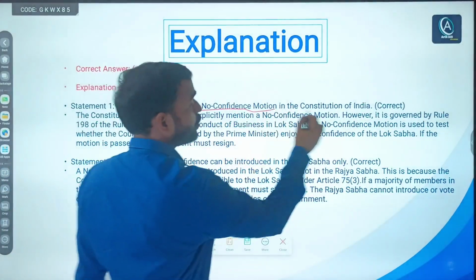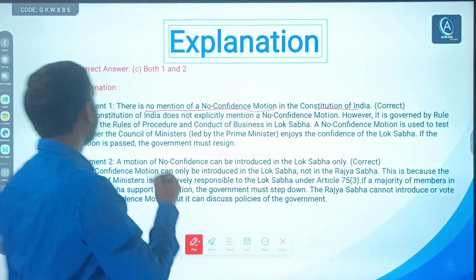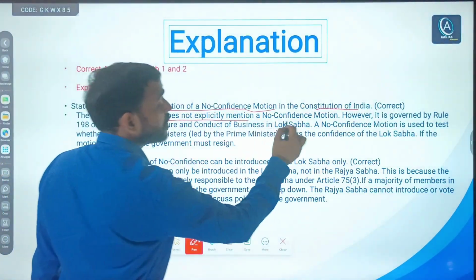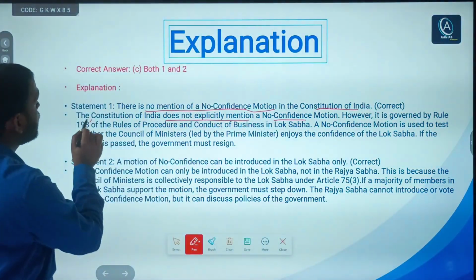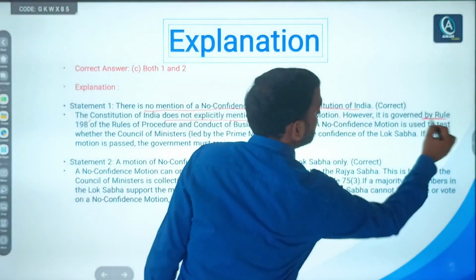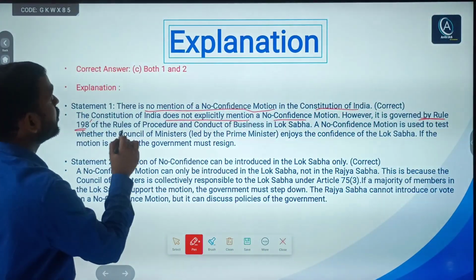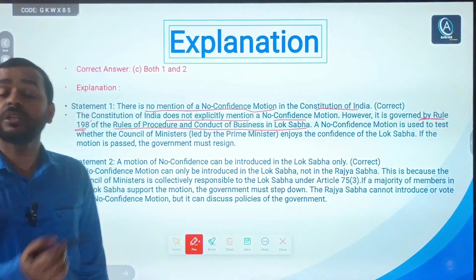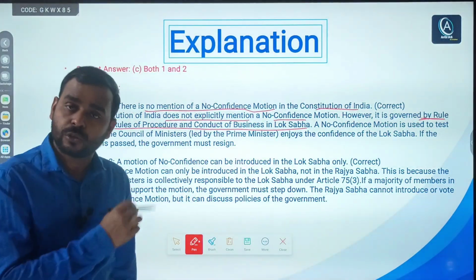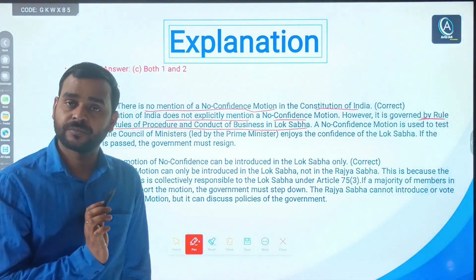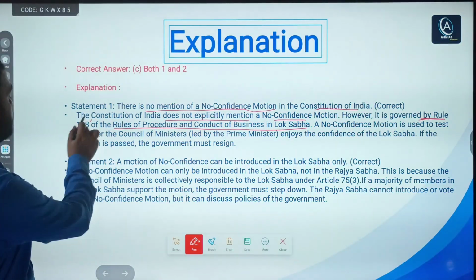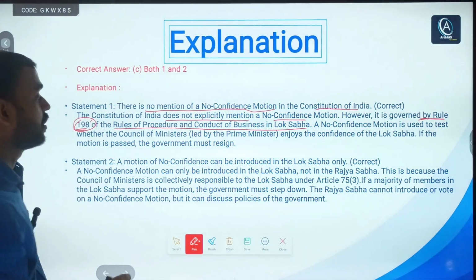No mention of no confidence motion in the Constitution of India. Why? Because it does not explicitly mention no confidence motion, and it is governed by Rule 198 of the Rules of Procedure and Conduct of Business in Lok Sabha. Already I told you it is written in the rule book of the lower house, that is Lok Sabha. And which rule? Rule number 198.